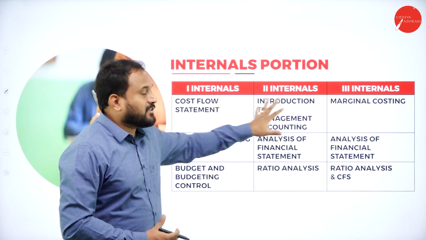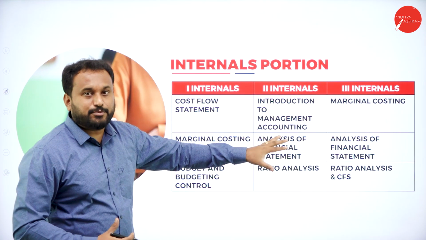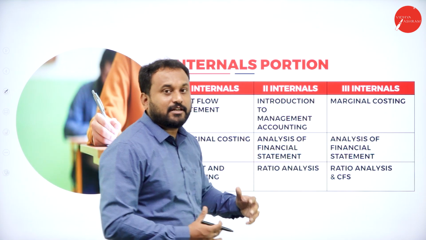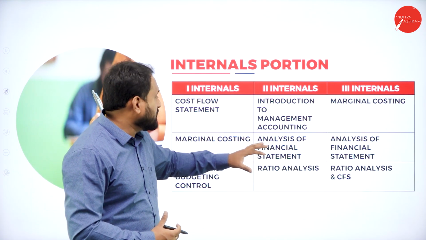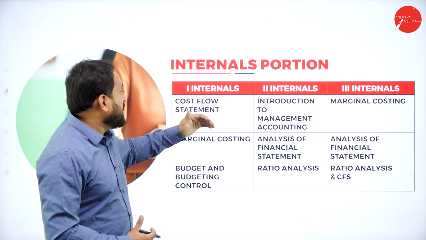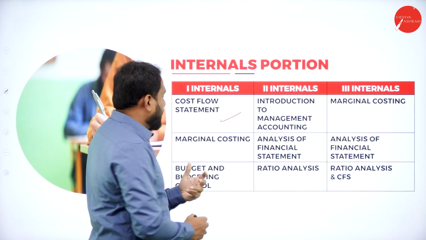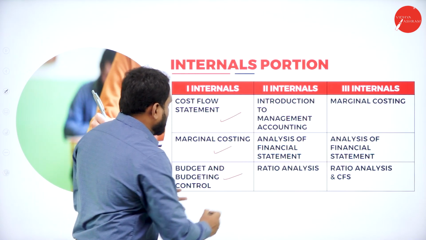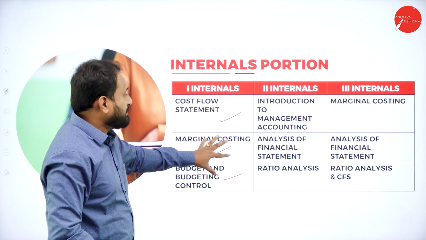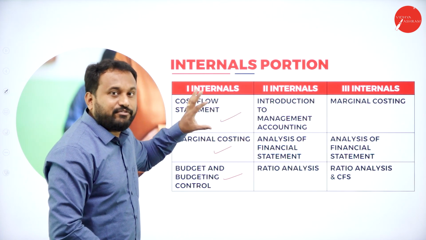Let me tell you about the internal portion. Now, there are 3 internals which we'll be conducting. The first internal is only for Vidyashram students. Going with the first internal: cash flow statement, very important, marginal costing, and budget and budgetary control. So these are the three chapters which I'll be giving you in the first internal.